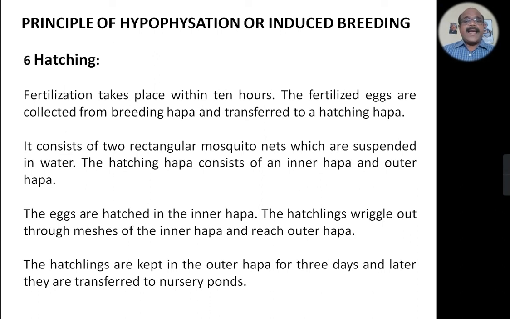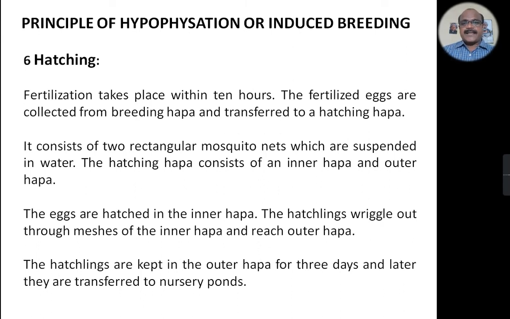The eggs are hatched in the inner HAPA. The hatchlings wriggle out through the meshes of the inner HAPA and reach the outer HAPA. The hatchlings are kept in the outer HAPA for 3 days and later they are transferred into the nursery ponds.